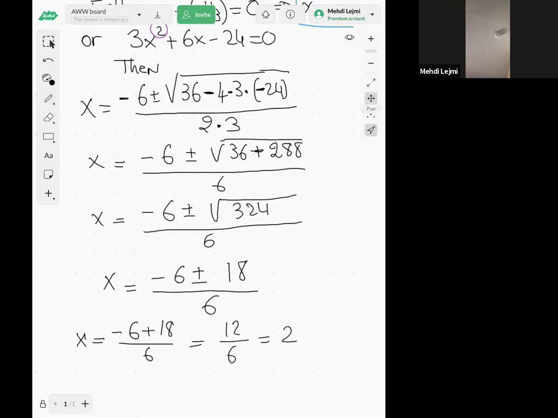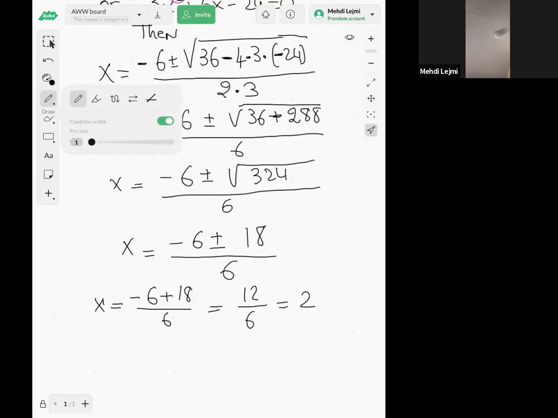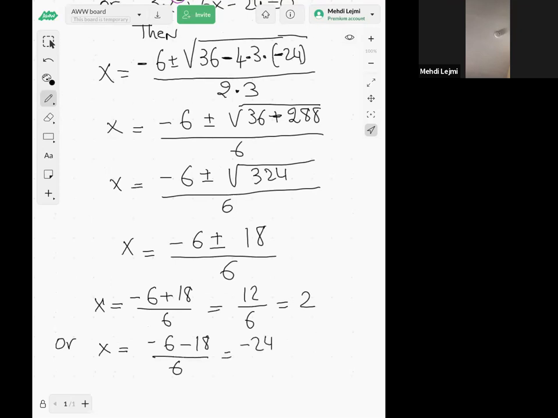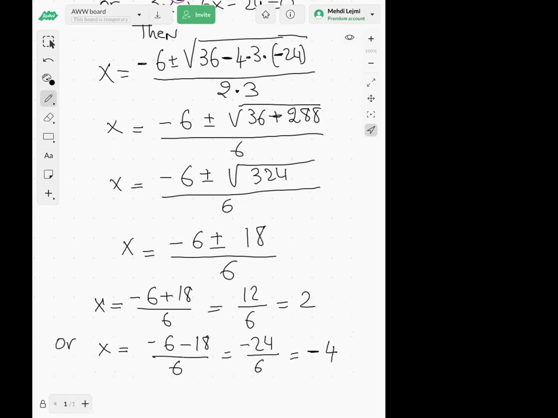Or if you use a minus, x is -6 minus 18 over 6. -6 minus 18 is -24 over 6, so it's -4. I didn't make any mistake here, right?